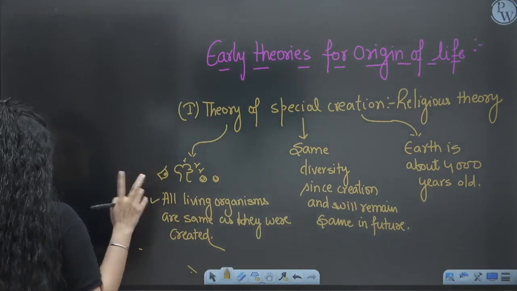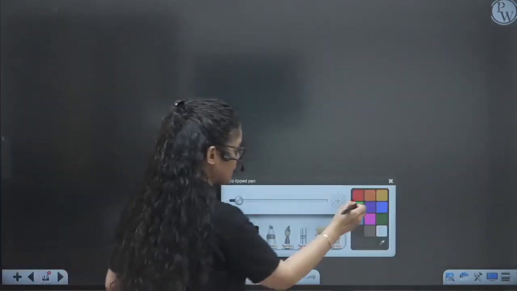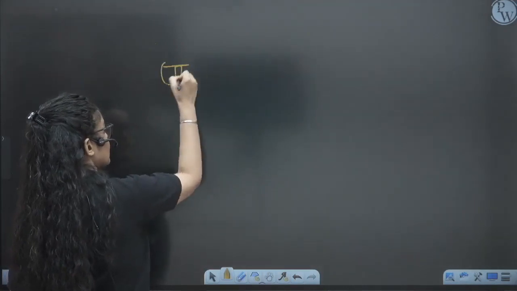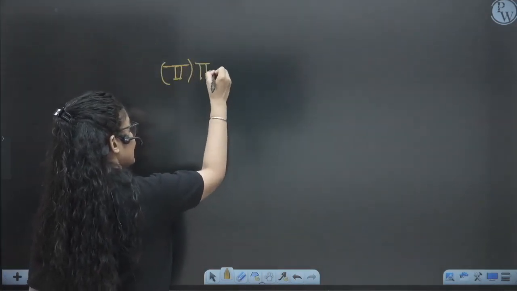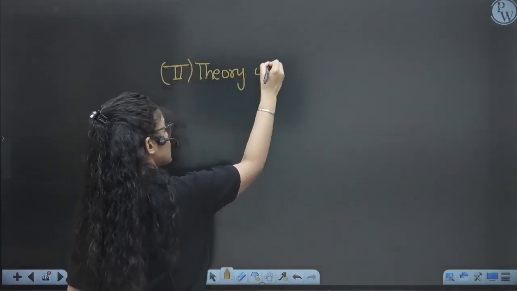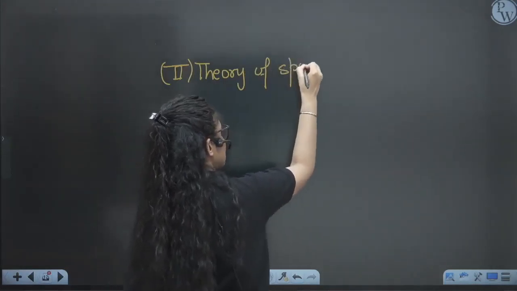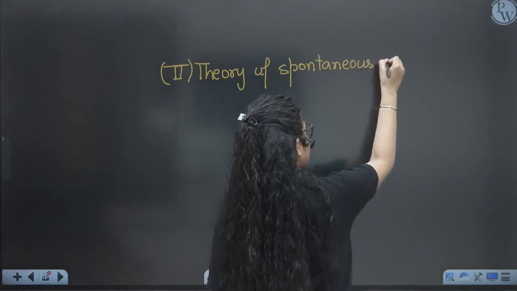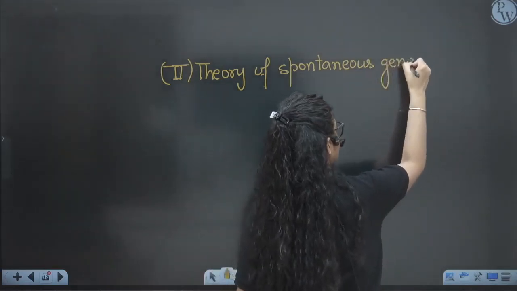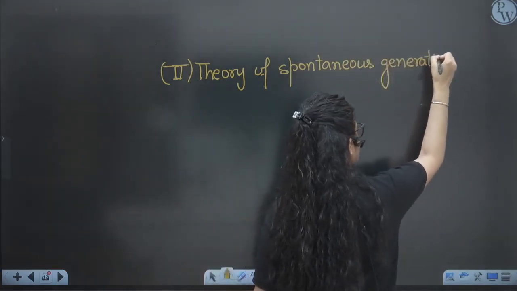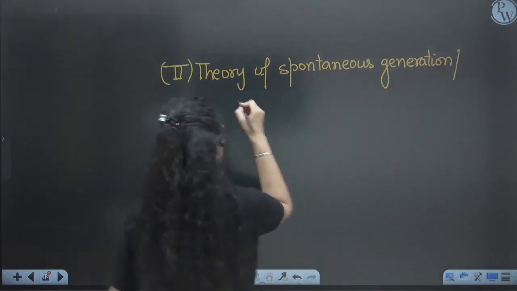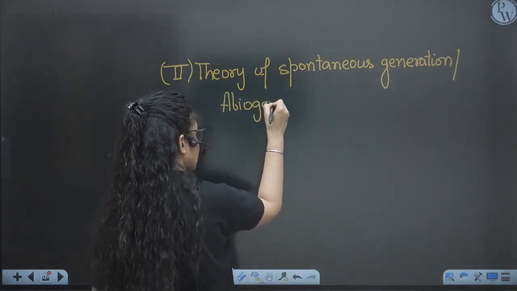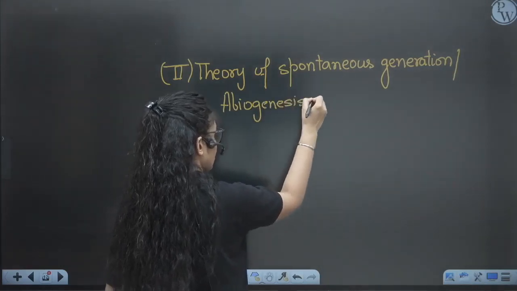So now the second early theory was the theory of spontaneous generation. What was the second theory? The theory of spontaneous generation, as the name suggests. Spontaneous means spontaneously, right? Spontaneous generation or abiogenesis. Abiogenesis means created from the non-living.